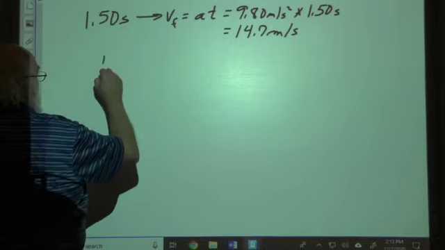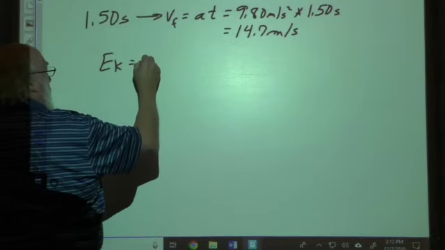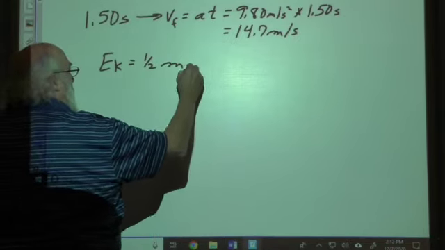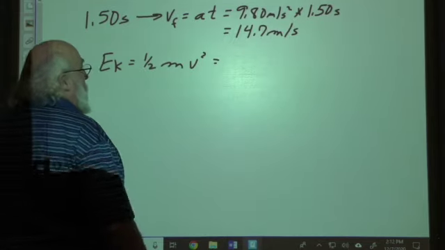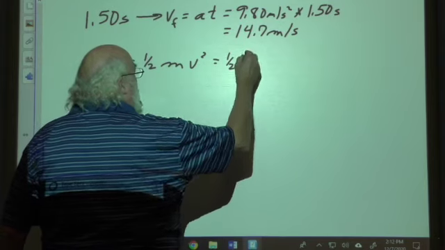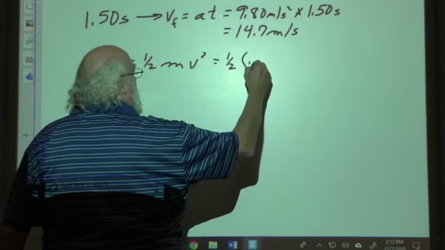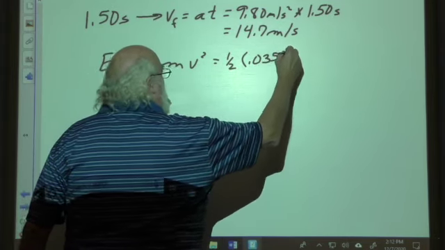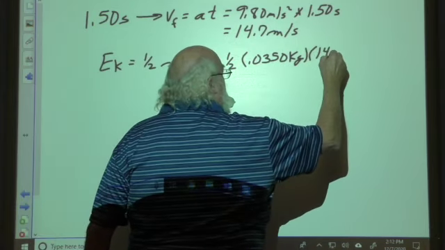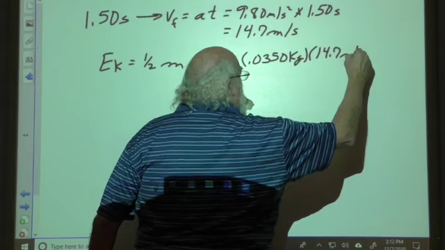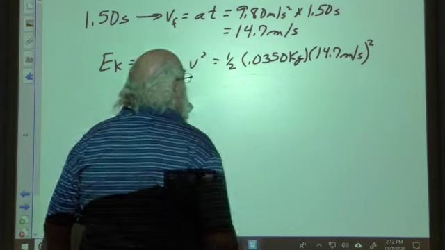So the kinetic energy is defined as 1/2 mv squared. And this is going to be 1/2, or 0.5, times the mass, which is 0.0350 kilograms, times this velocity, 14.7 meters per second, whole thing being squared.